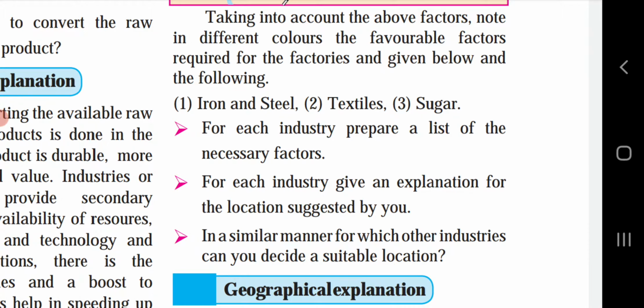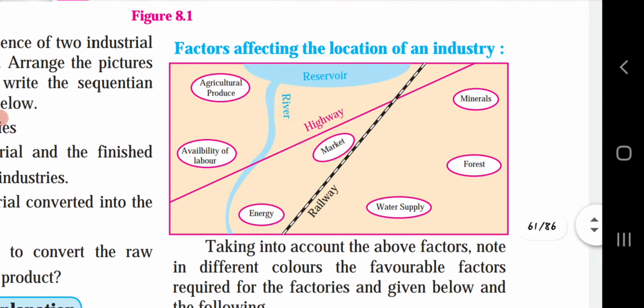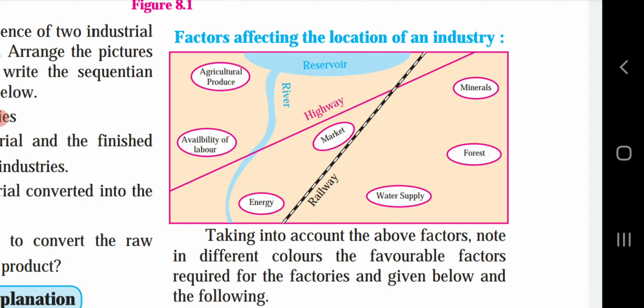According to the given map, the iron and steel industry is a mineral-based industry, hence it should be located in areas where minerals and raw materials like iron, coal, manganese, etc. are easily available. It also requires water for cooling purposes, so a river should also be close to that area. It is located near the highway and railway station. You can see the railway station in this map, so that heavy and bulky raw material can be brought conveniently to the industries and finished products to the market.